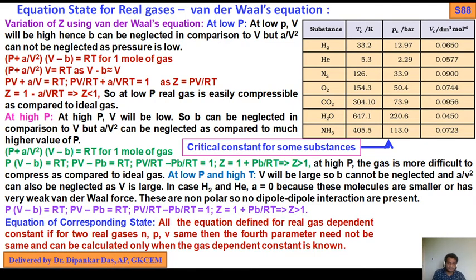At high P, V will be low, and so b cannot be neglected in comparison to V, but a by V square can be neglected as compared to the much higher value of P.